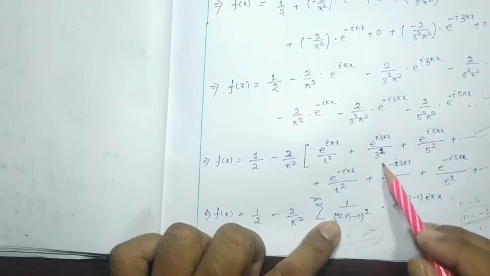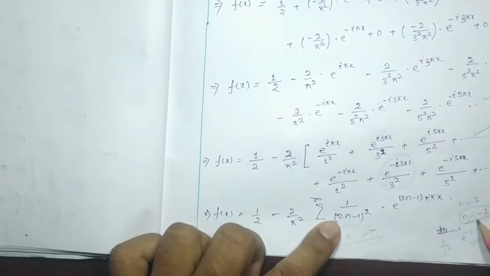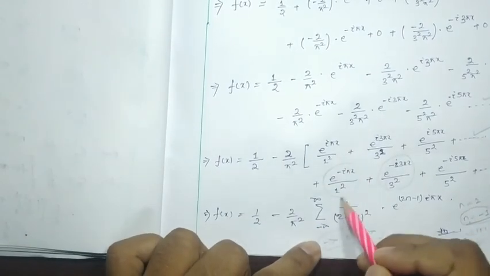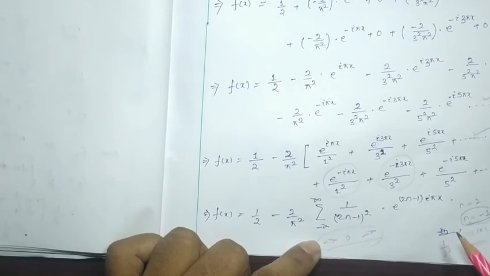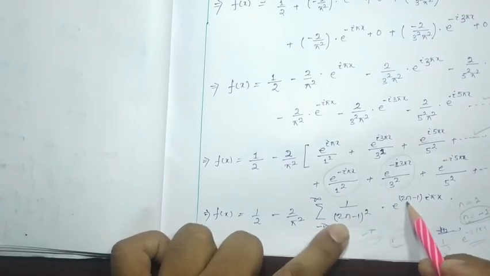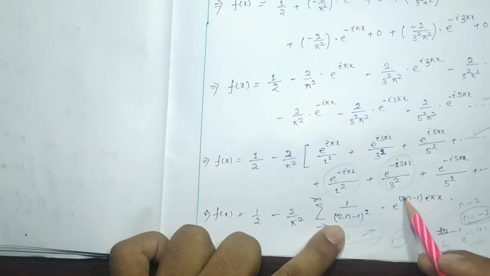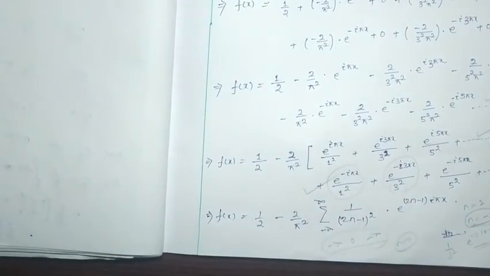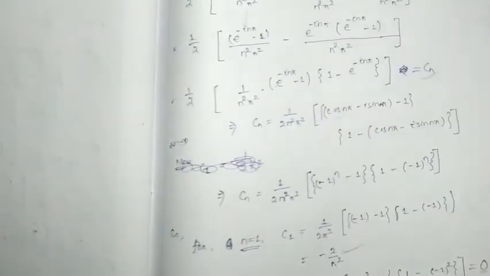So this term is indicating whenever we have to consider n equal to minus 1. But where is this term gone? If we put n equal to 0, then this term will come out. See, n equal to 0, it will be 1 by 1 square and e to the power 0 minus i pi x. So this is our verification of the answer I have been giving to you.